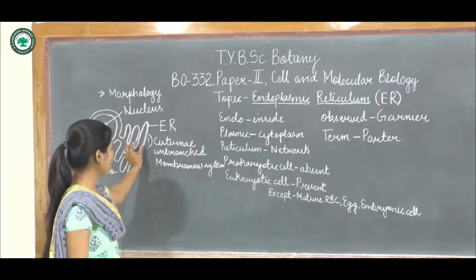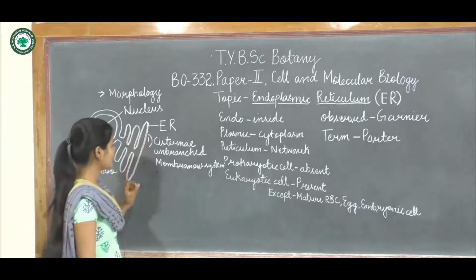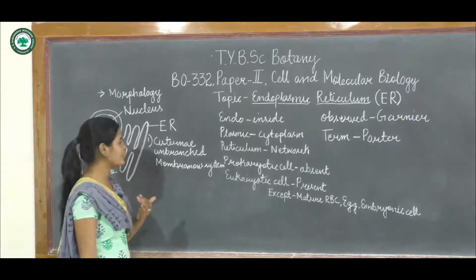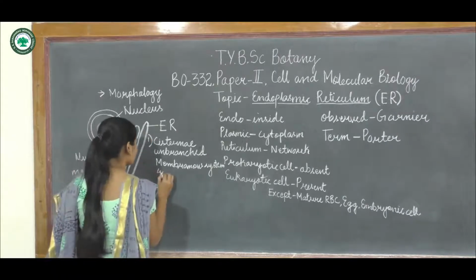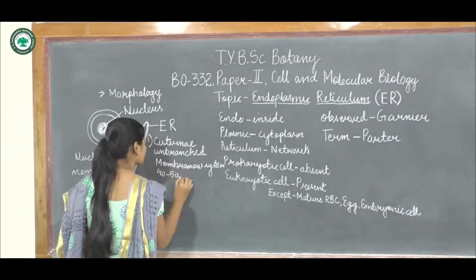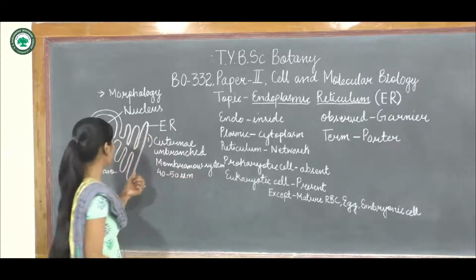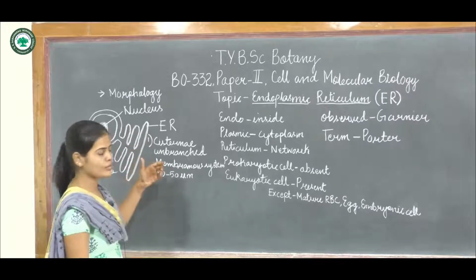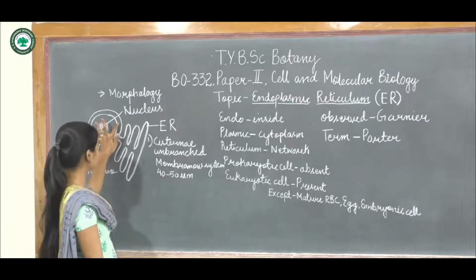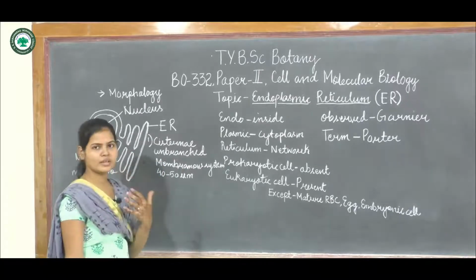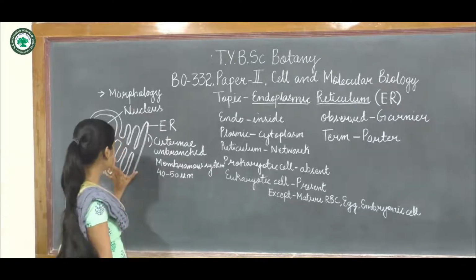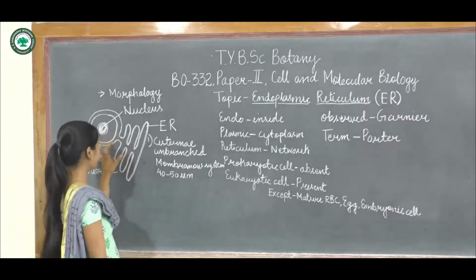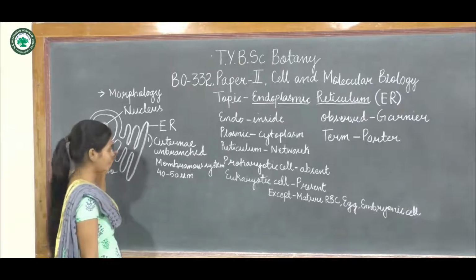The lumen of the cisternae is 40 to 50 μm. They are closer to the nuclear membrane, the outer nuclear envelope.